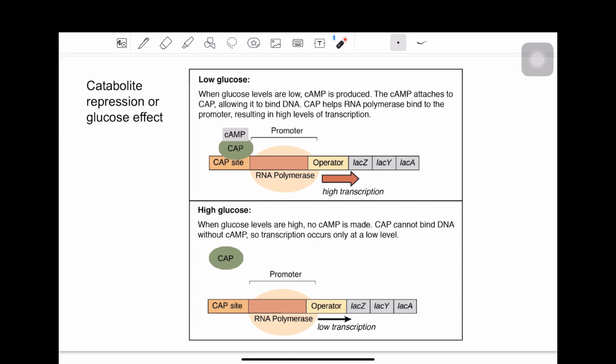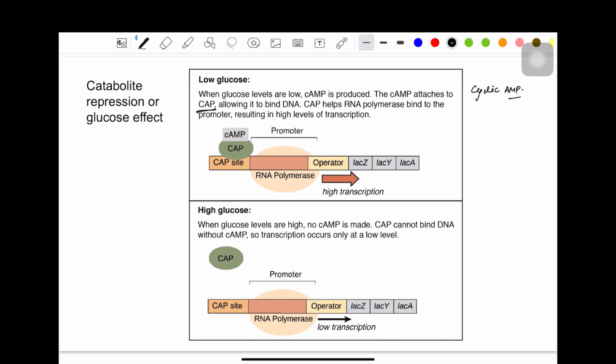So actually, when glucose levels are low, there is a production of cyclic AMP. So cAMP is cyclic AMP. Now cyclic AMP has a binding site on the DNA, and that is the CAP site.